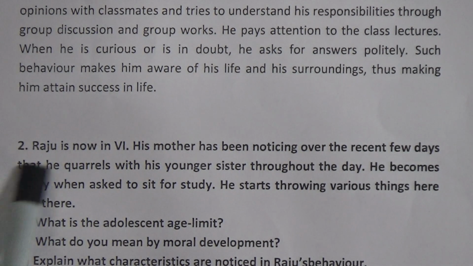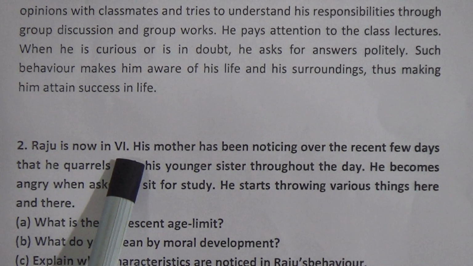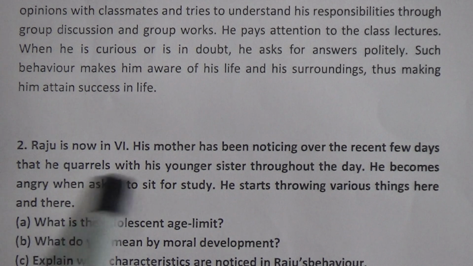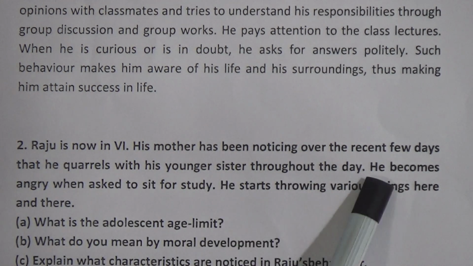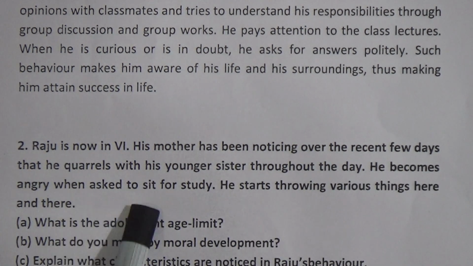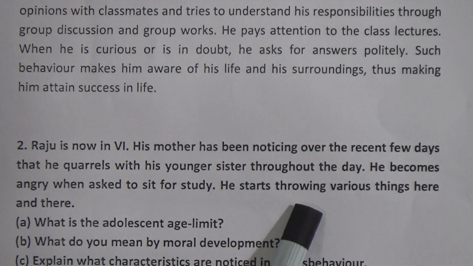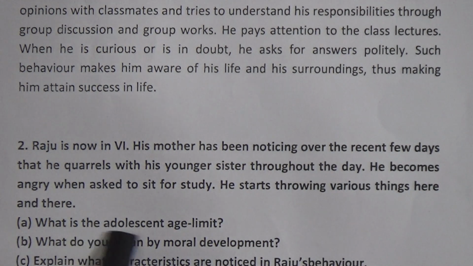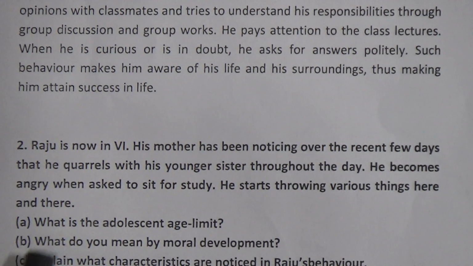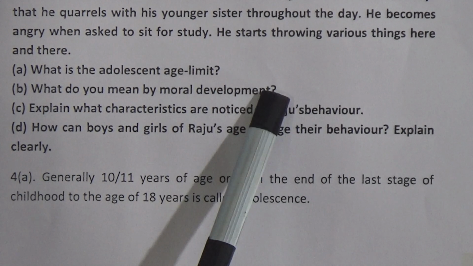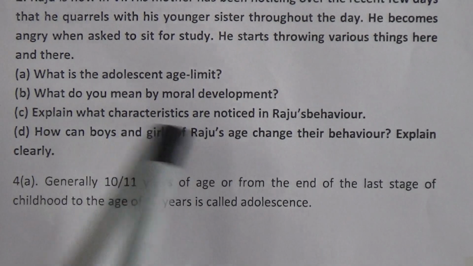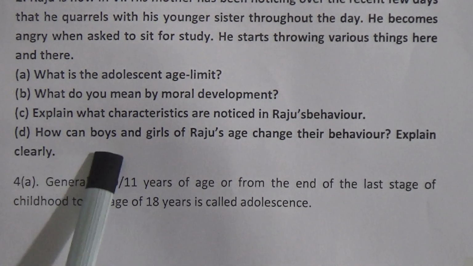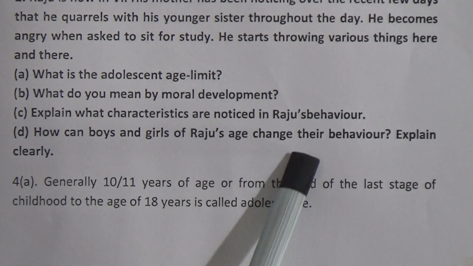Number 2, creative question number 2. Raju is now in class 6. His mother has been noticing over the recent few days that he quarrels with his younger sister throughout the day. He becomes angry when asked to sit for study. He starts throwing various things here and there. A, what is the adolescent age limit? B, what do you mean by moral development? C, explain what characteristics are noticed in Raju's behavior. And D, how can boys and girls of Raju's age change their behavior? Explain clearly.